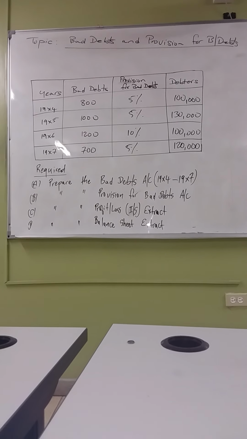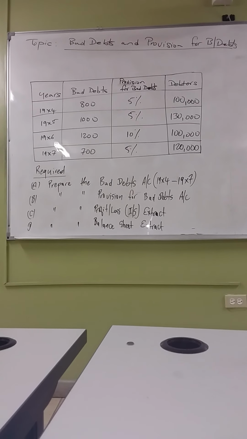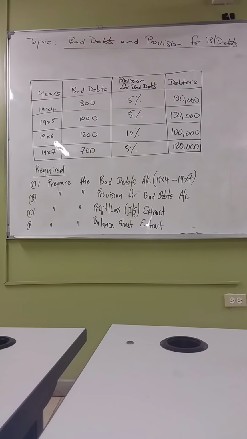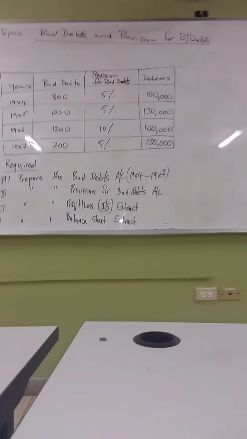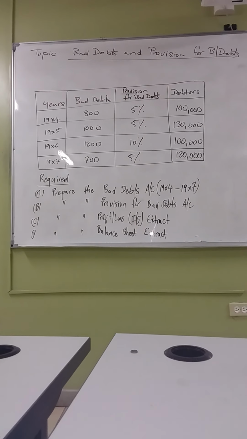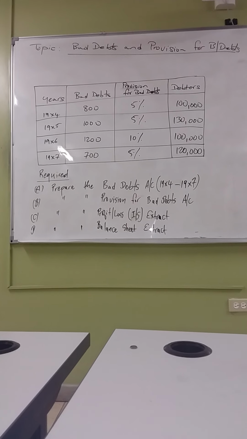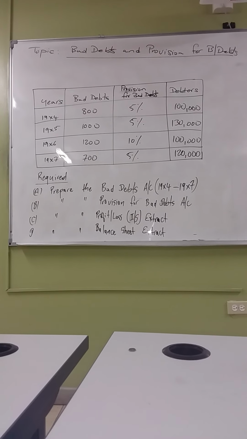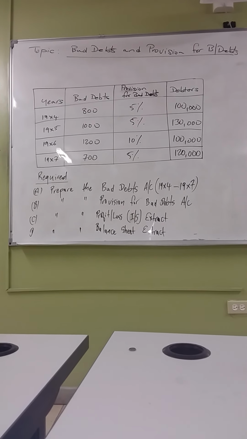So, in recapping, provision for bad debts is an estimated portion of your debtors that you don't believe you'll be able to collect in the current year, but rather in years to come. Now, what is the fundamental difference between bad debts and provision for bad debts? Bad debts are debts that you don't believe you'll be able to collect at any time, not now, not in the future. So you write it off as a total expense, as a total loss.